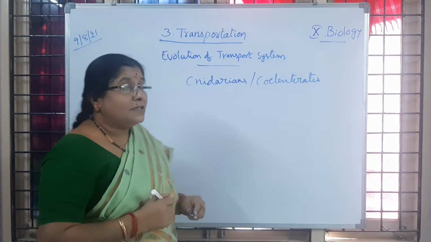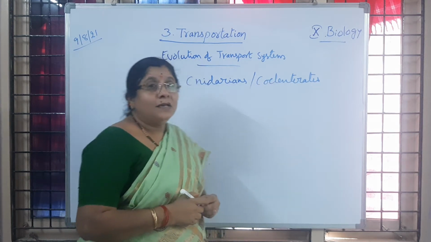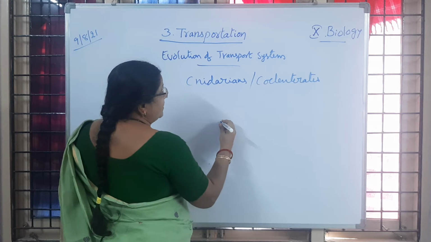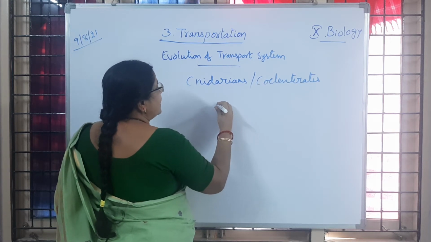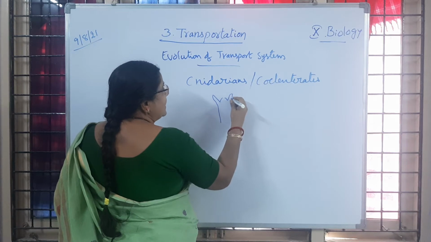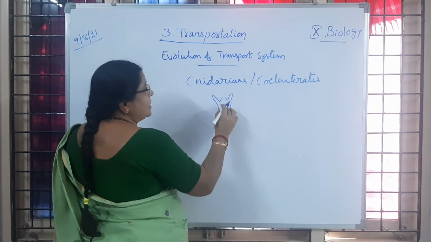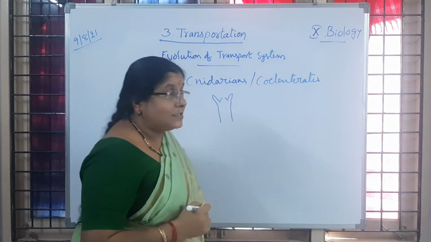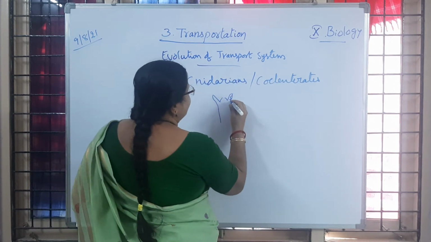So in cnidarians or coelenterates, what is happening? These organisms are multicellular, and they have a body cavity like diploblastic animals. Here they have a cavity-like structure which we call the gastrovascular cavity.